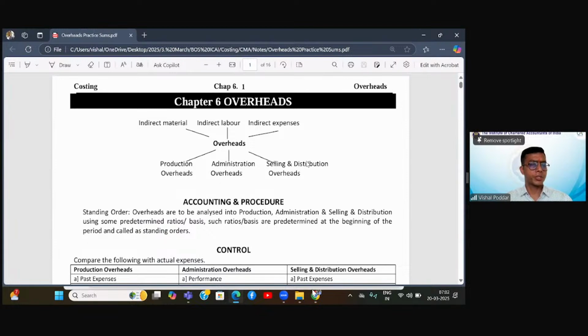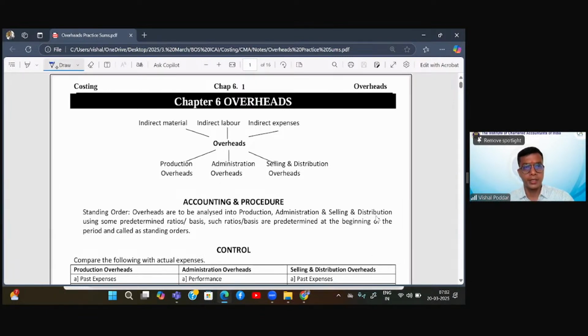Okay, let me just take you through the chapter once again, which will also be our revision. And then we can take ahead what we started in the previous session so that it can be concluded. So basically, we are studying the subject of overheads. Overheads is nothing but those expenses which are indirect.